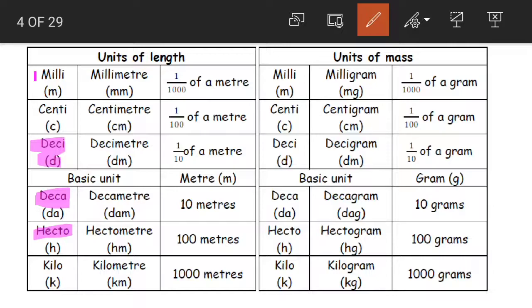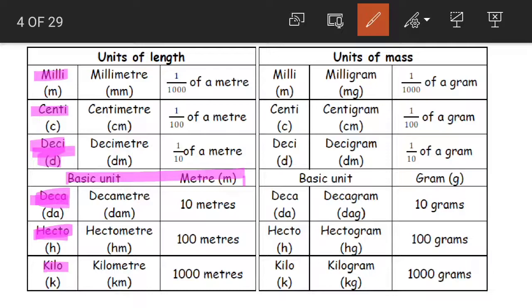Yes, milli, centi and kilo, we are already familiar with these words, but deci, deca and hecto are the three new terms that you are learning now. There's nothing to worry. If you remember the chart just as it is, milli, centi, deci, the basic unit, that is the meter, then we have deca, hecto and kilo.